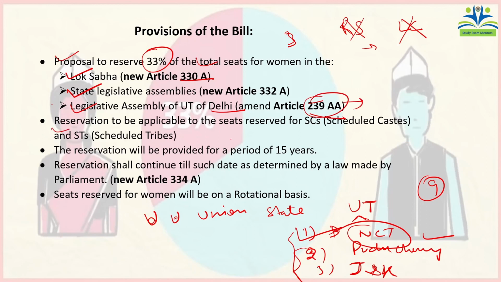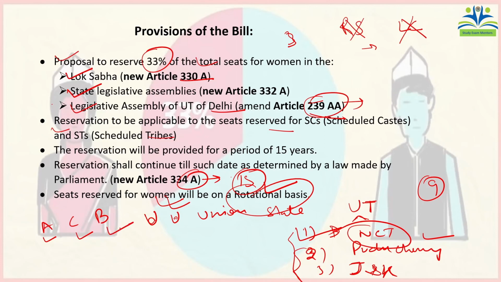And this reservation will also be applicable for SCs and STs. And as we have already seen that Article 334 says that the reservation would be for a particular period only. It won't be for the entirety. So here also the reservation would be only for a term of 15 years. And the seats would be available on a rotational basis. Rotational basis means that suppose 3 constituencies are there, A, B, C. The first time this seat would be reserved, then in the next election this seat would be reserved for women, and most probably in the next election this seat would be reserved.